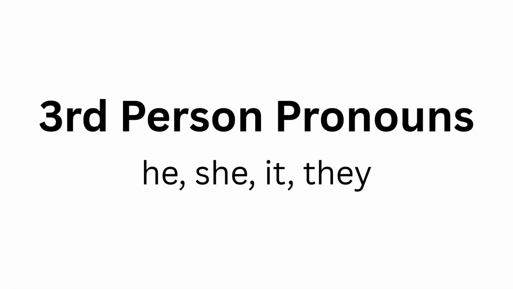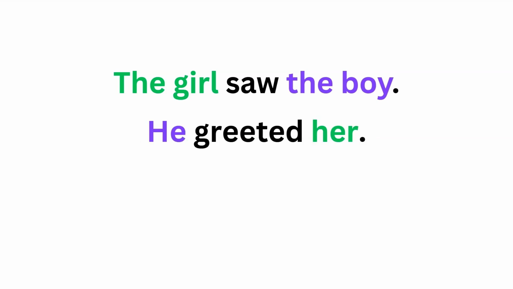This is he, she, it, and they. This is my sentence from before. The girl saw the boy. She greeted him. Now, in this case, I have 2 pronouns. She, which is referring to the girl, and him, referring to the boy. In English, this is quite easy to spot because she is feminine, as is the girl, and the boy is masculine, as is him. Let's change that second sentence. The girl saw the boy, he greeted her. Again, in English, this is very easy to spot the difference between my first set of sentences and my second. He is masculine, so goes with the boy, and her is feminine, so goes with the girl.